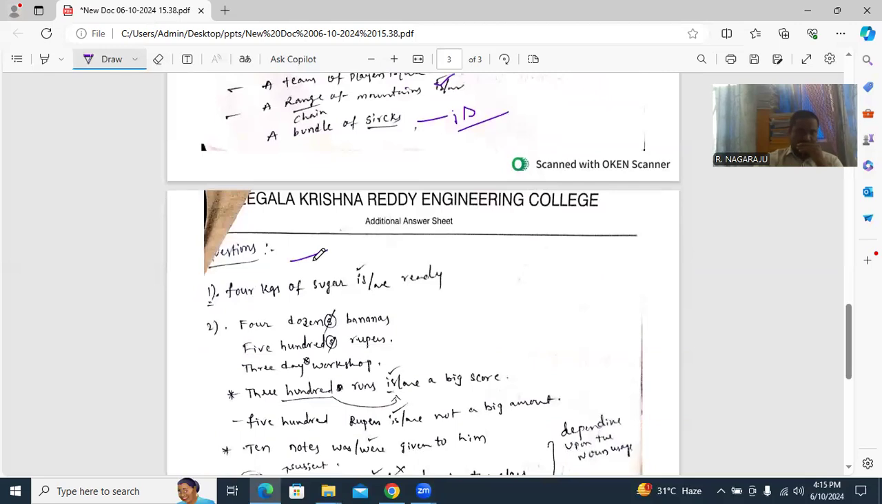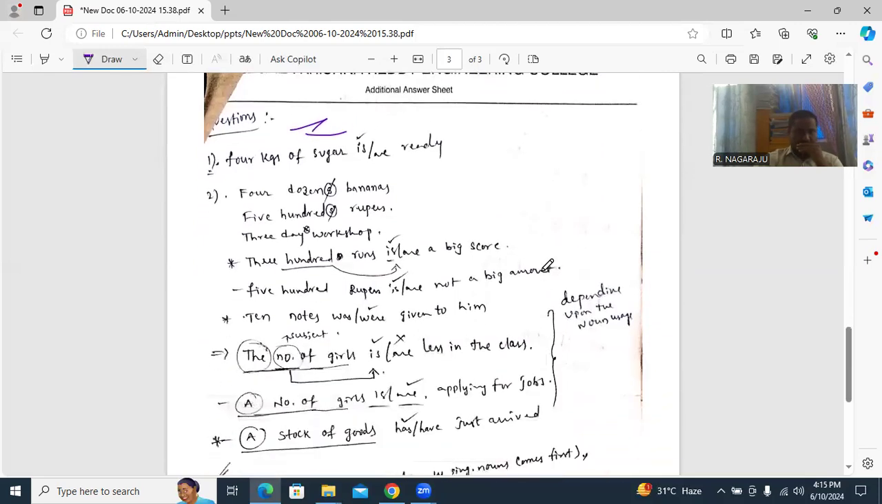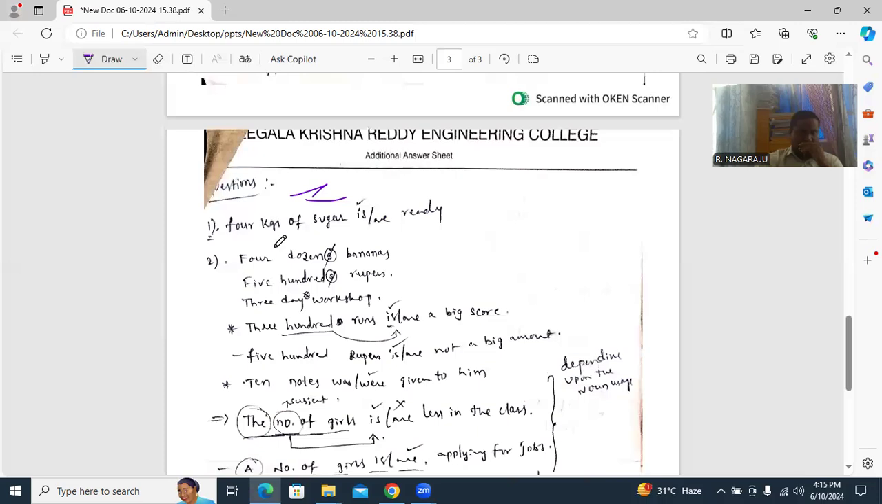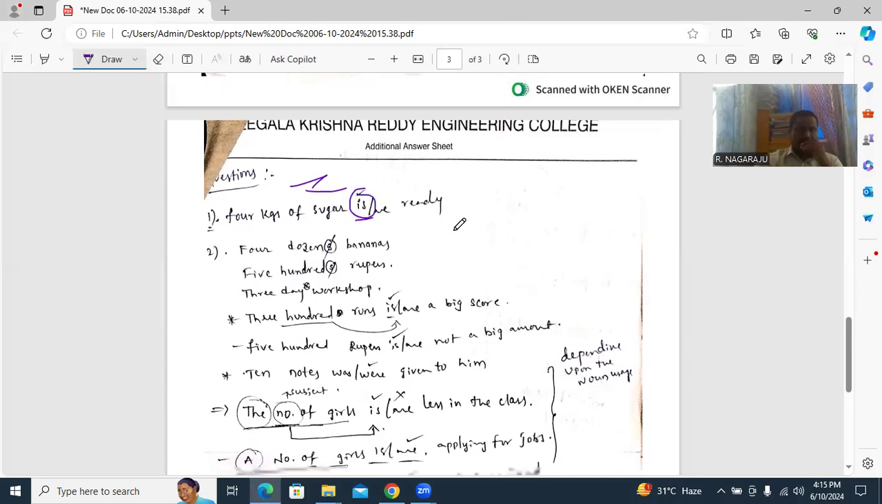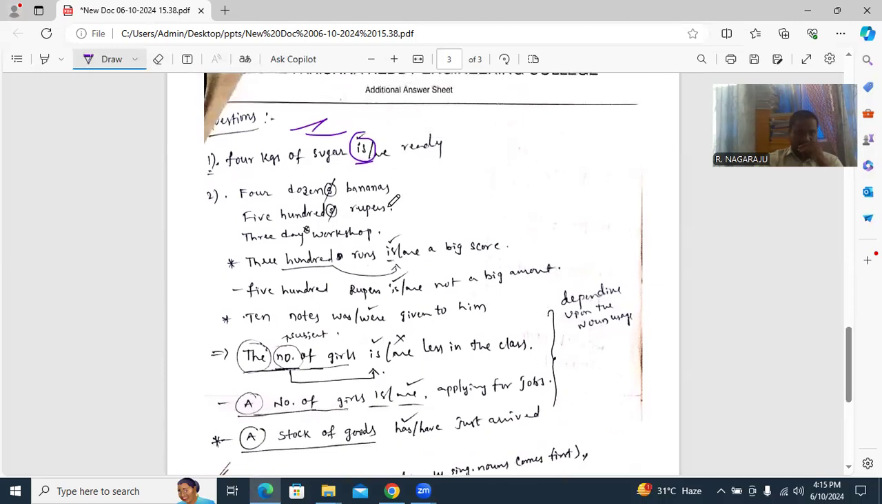Regarding these, we also have some questions. The queries regarding the 4 kgs of sugar are ready. Which is right? Is, only is ready. Next, 4 dozen bananas they gave. 4 dozen bananas is also right. 500 rupees.